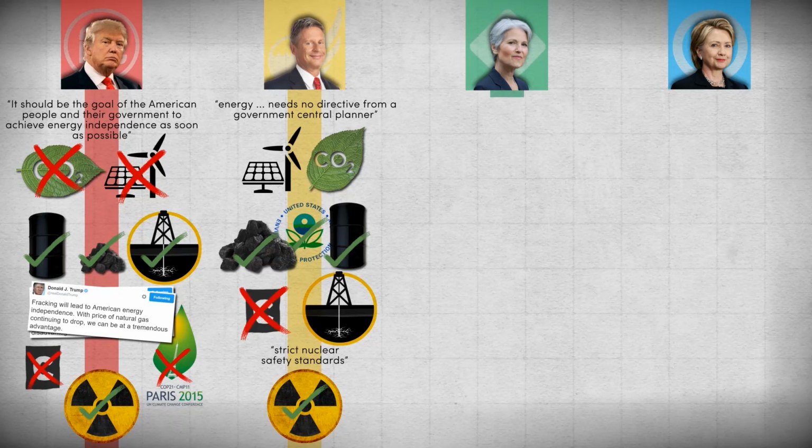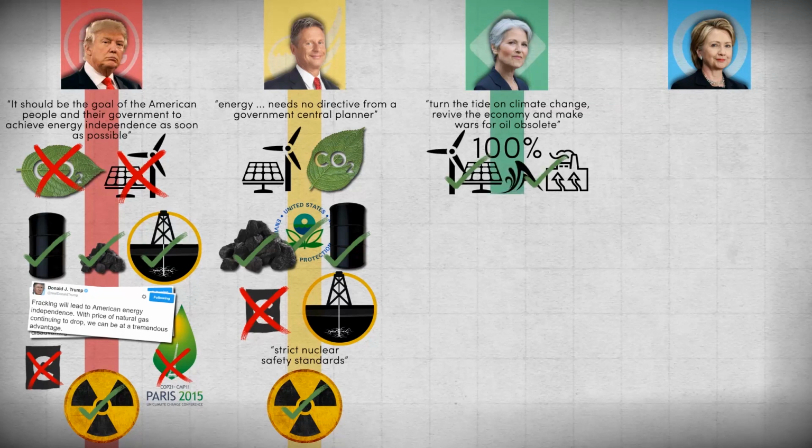Jill Stein's goal is to mitigate the effects of climate change through a combination of financial incentives and investment in renewable technologies. Stein wants a 100% transition to renewable energy by 2030 by investing in wind, solar, tidal and geothermal energy, as well as public transit and sustainable agriculture.